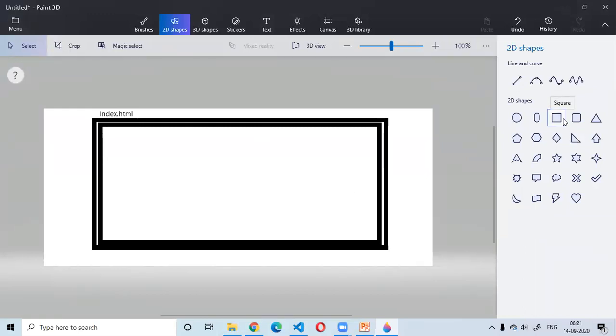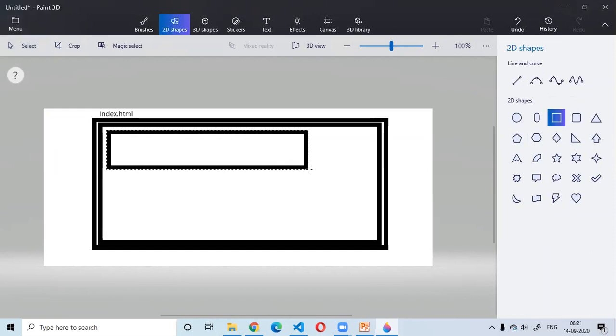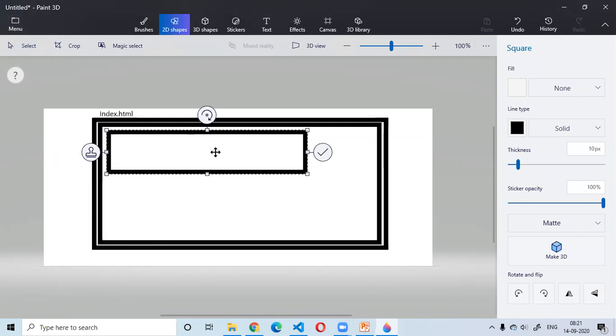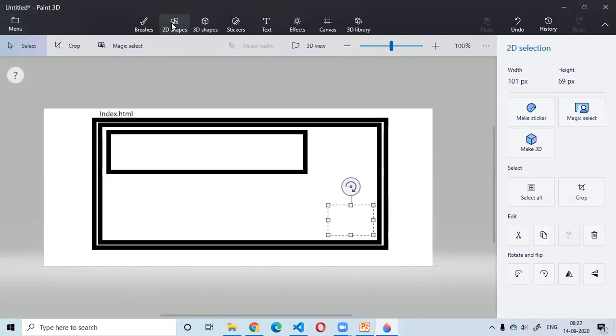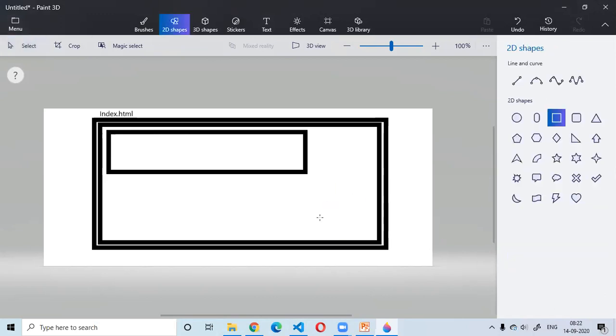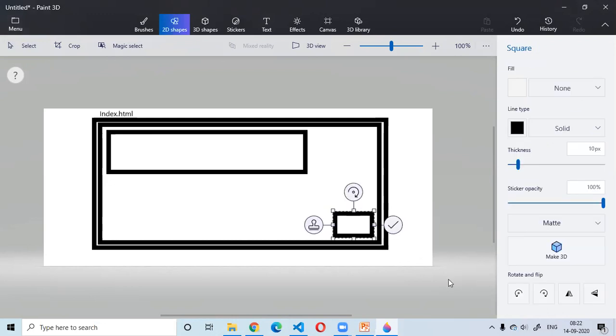Now for each small section, let's say here I'm displaying some information, this particular part is also controlled by another component.